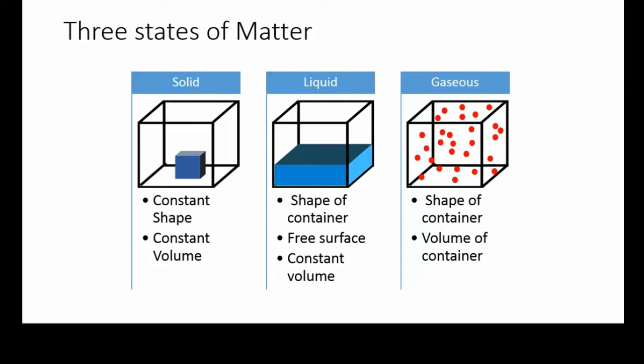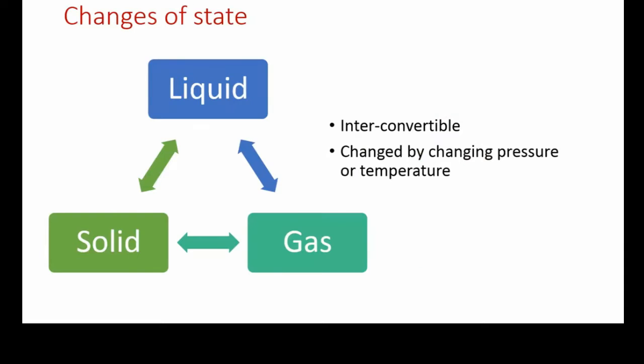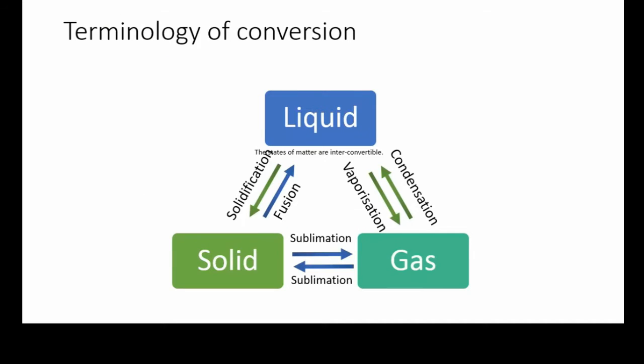The next question that obviously comes is, are these states of matter interchangeable? Yes, the states of matter are interconvertible. This conversion is possible by temperature or pressure or both. Some common terms used to describe the change from one state to another are: 1. Fusion. Fusion is the change of state from solid to liquid. For example, solid wax becomes liquid or molten when heated. 2. Solidification is the change of state from liquid to solid.